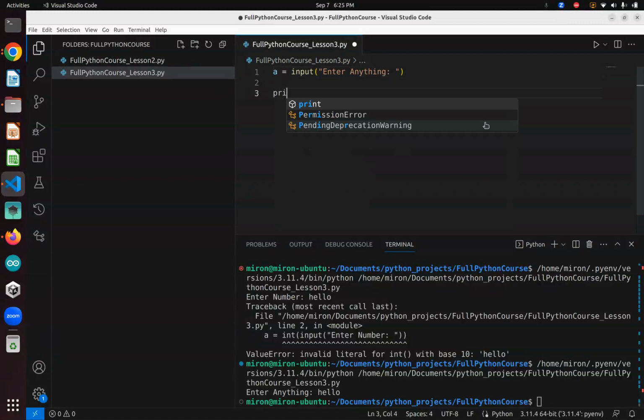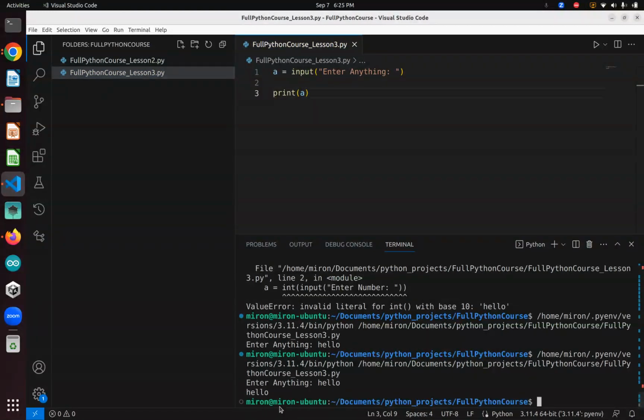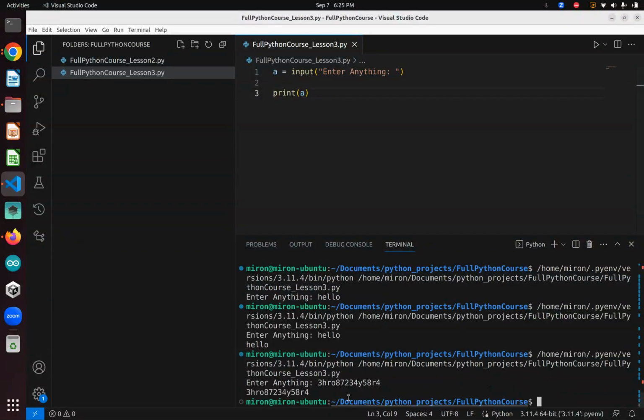Now if we do print A, whatever you put here, like hello, it will print hello on the bottom line. Let's run it again. Whatever you put in there will be printed. Okay, so that's an input.